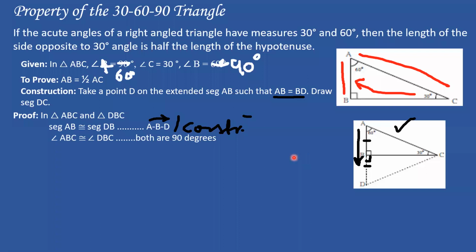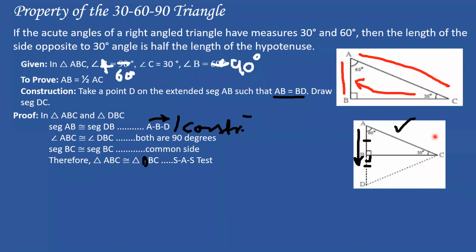Now, next is angle ABC is congruent to angle DBC. Why? Because both are 90 degrees, obviously. And the last is segment BC and BC are the common side. So now, people, these two triangles are congruent using which test? Using the SAS test. So both these triangles I have proven are congruent to each other using the SAS test. All right.